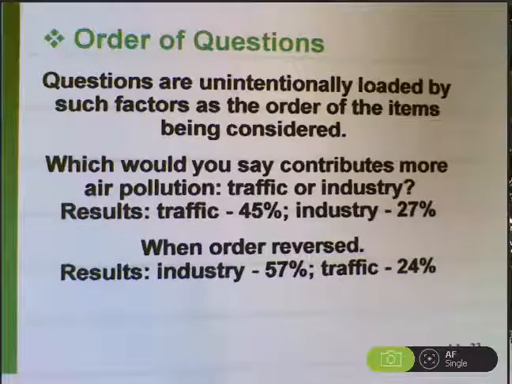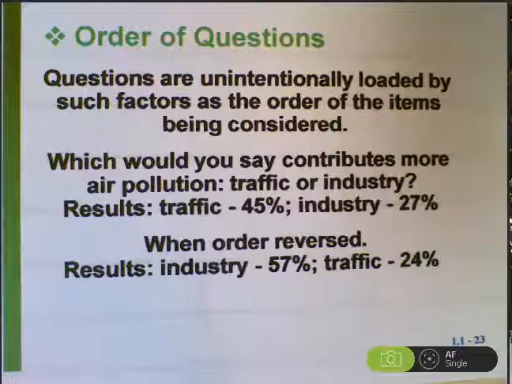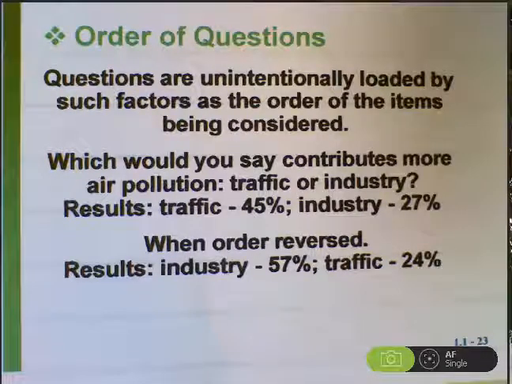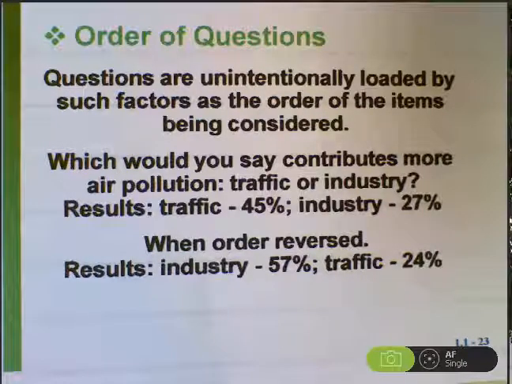Watch out for order of questions. Sometimes the order in which the choices are given affects the outcome of the data. A survey was conducted. The question was asked, which would you say contributes more to air pollution, traffic or industry? And 45% of the people surveyed said traffic, 27% said industry. However, when the same question was asked, with the order reversed, industry given before traffic, 57% chose industry and only 24% chose traffic.